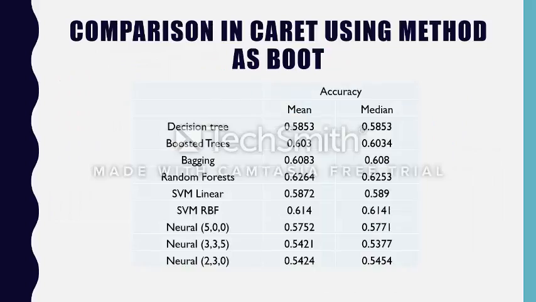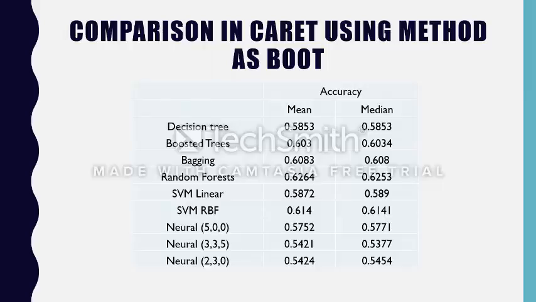So now we move on to the last and final step of our model, which is a comparison in caret using multiple methods for cross-validation. In the slides, I am just showing you the boot and repeated CV methods. I have performed CV as well.